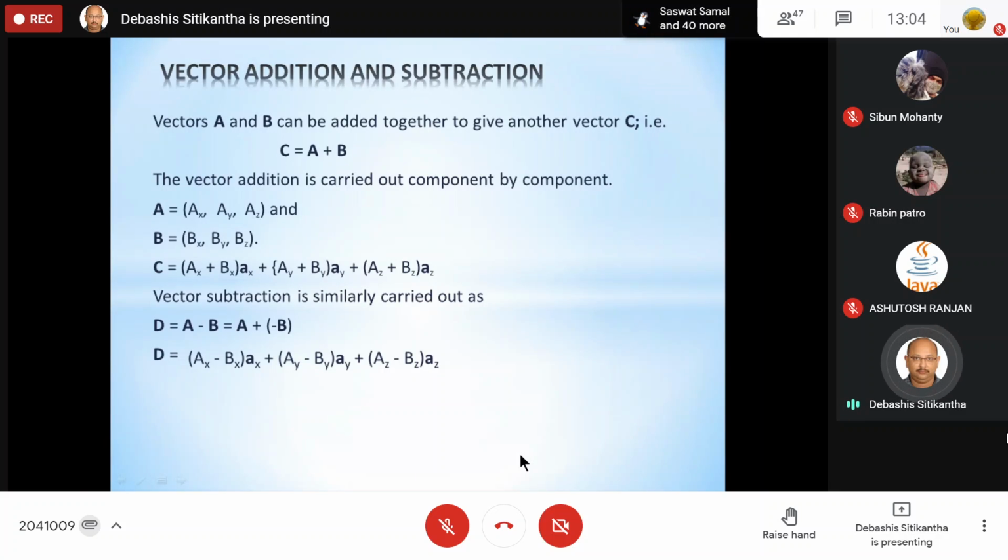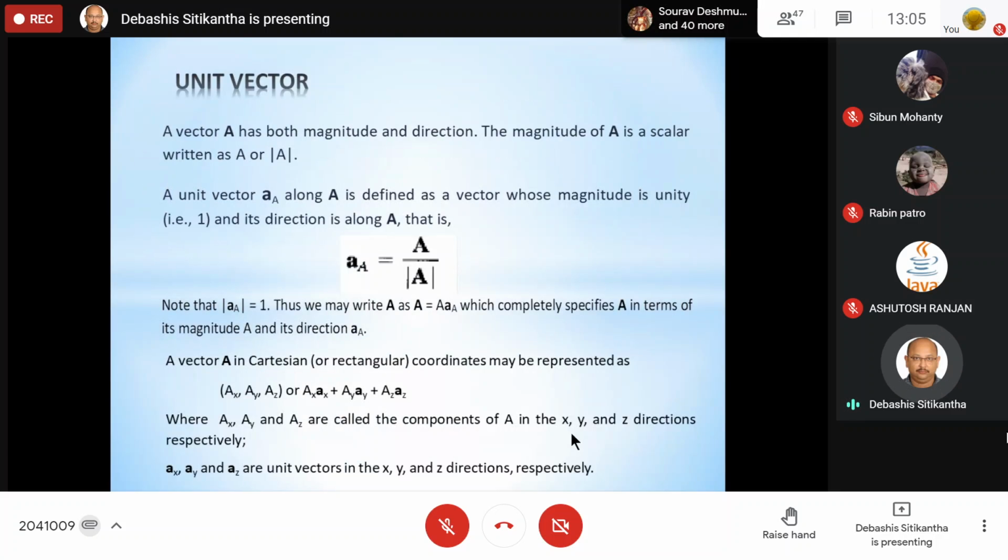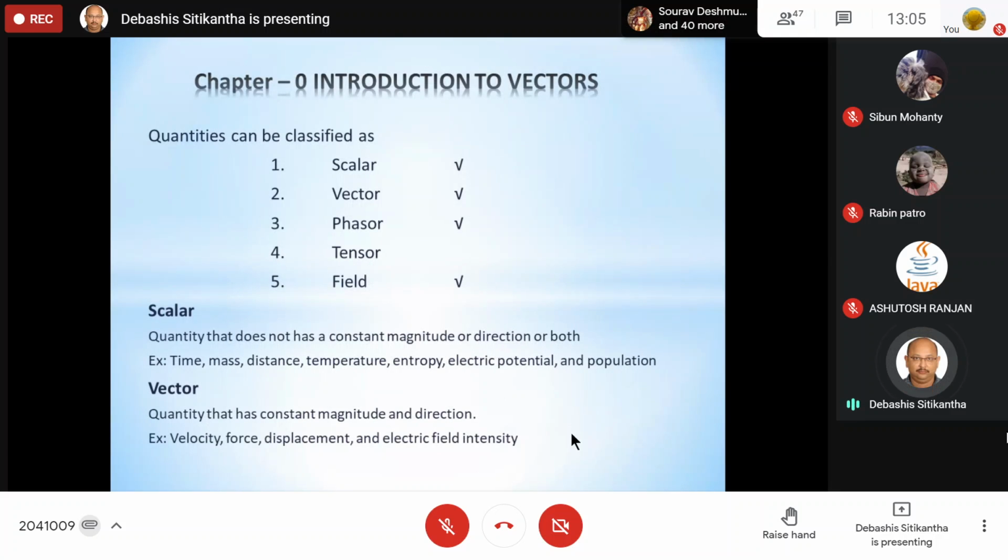So last class, let us recall what we have studied. We have studied that almost all the quantities in this universe can be classified into five main categories: scalar, vector, phasor, tensor, and field. Out of this, we are not going to talk about tensor because it is not required for us. But all the other four quantities are of importance to us. Scalar, till now you have been dealing with scalar. Then you of course have much idea about vector. Another one which you already know, but which will now be introduced abundantly, is the phasor quantity.